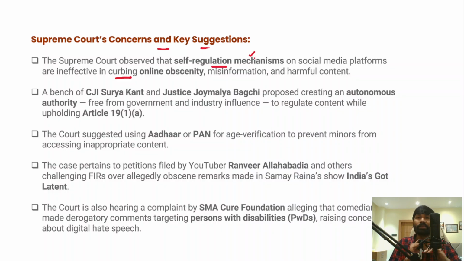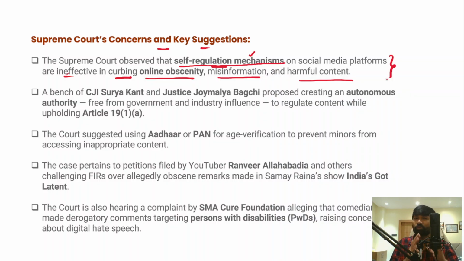Rather than that, there is no central regulator to regulate content which has been promoting obscenity, right? However, since these self-regulation mechanisms are ineffective, particularly in curbing online obscenity, misinformation, and harmful content which is freely spread across the online platforms, this is what the Supreme Court has clearly underlined and highlighted.